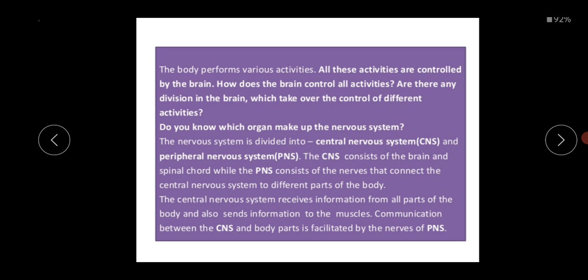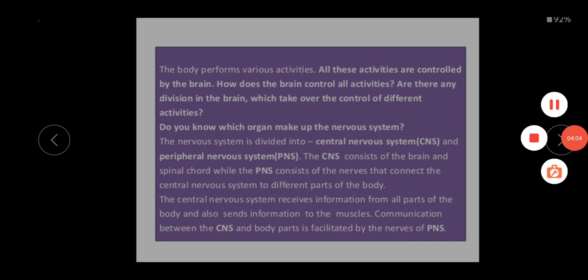Already I have discussed all those things in the first video of this chapter. The central nervous system receives information from all parts of the body and also sends information to the effector muscle. In this way the nerve impulse travels all over the body. The communication between the CNS and body parts is facilitated by the nerves of the PNS. This is general information for your better understanding.